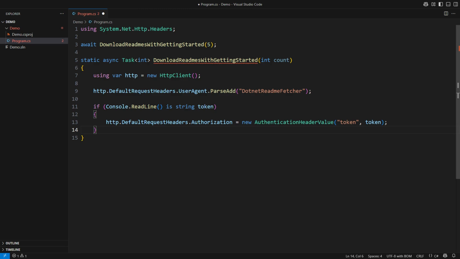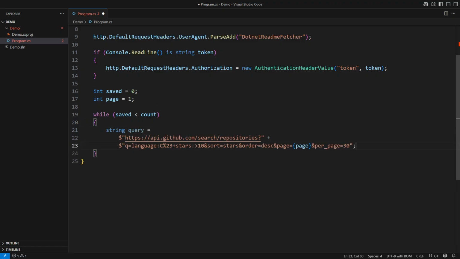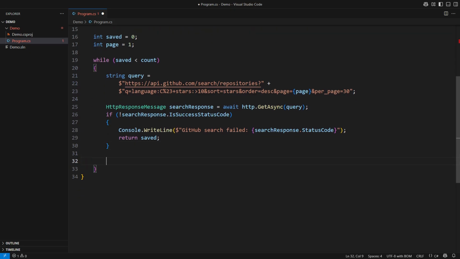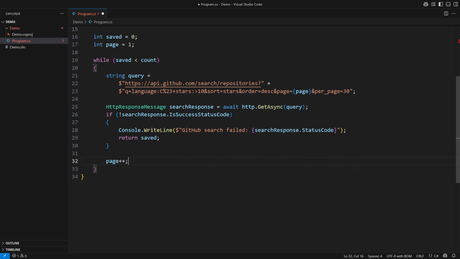Now back to code. The method must save the requested number of README files from public repos. GitHub API works with pages of repositories. This is the query for one page of C# repositories with more than 10 stars. If the query fails, I quit. The time has come to unveil the first bad habit I used to have. Clever control flow. Quitting early is the first symptom of convoluted control flows that will eventually lead to numerous bugs.